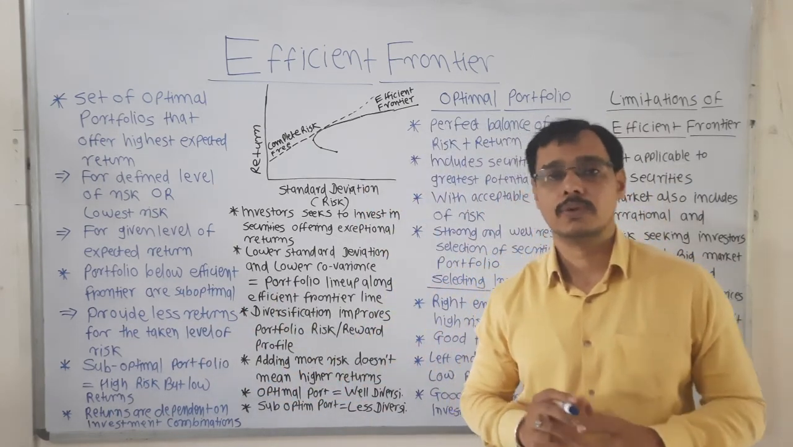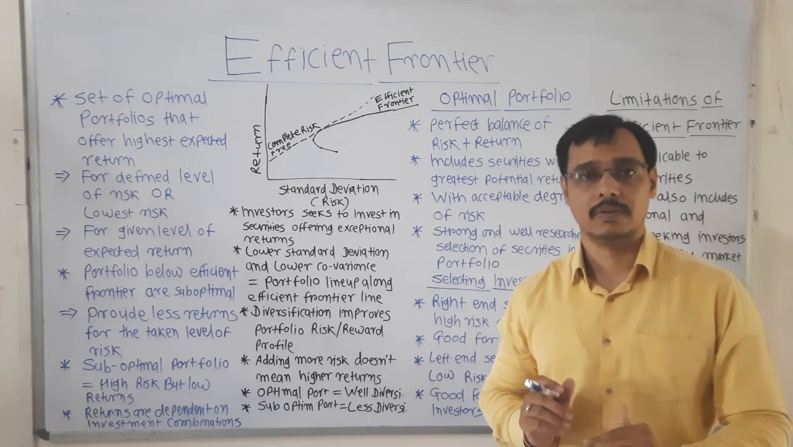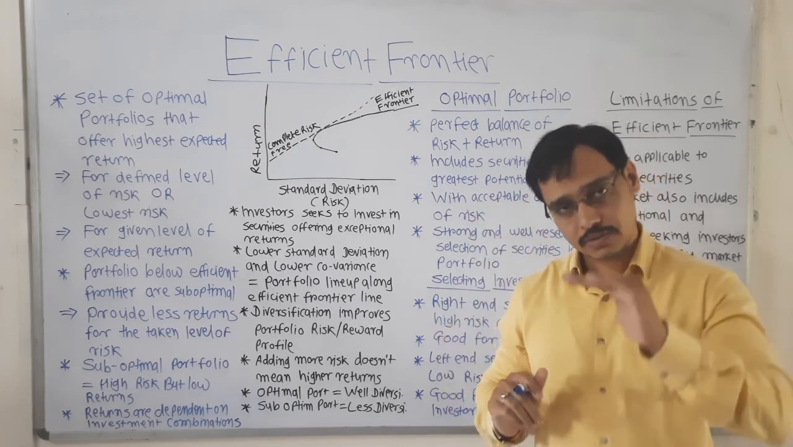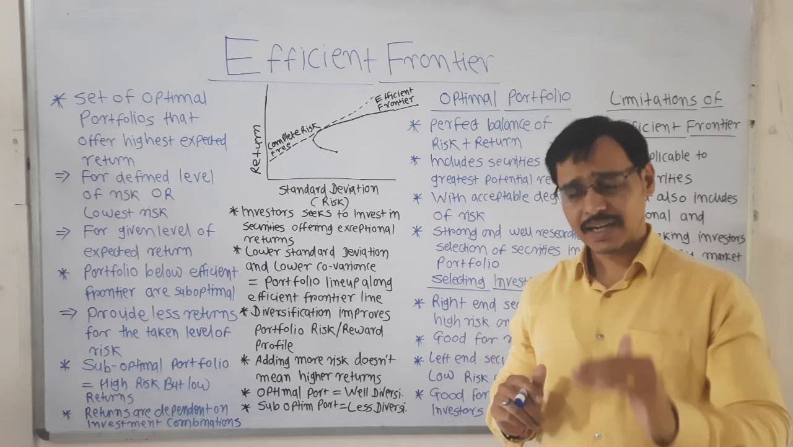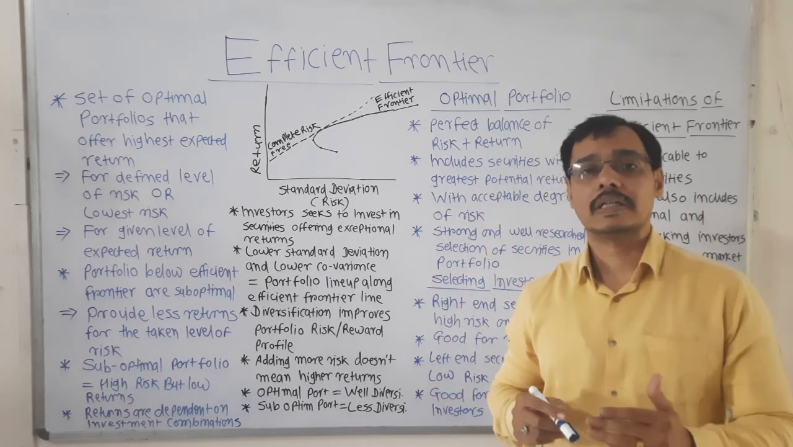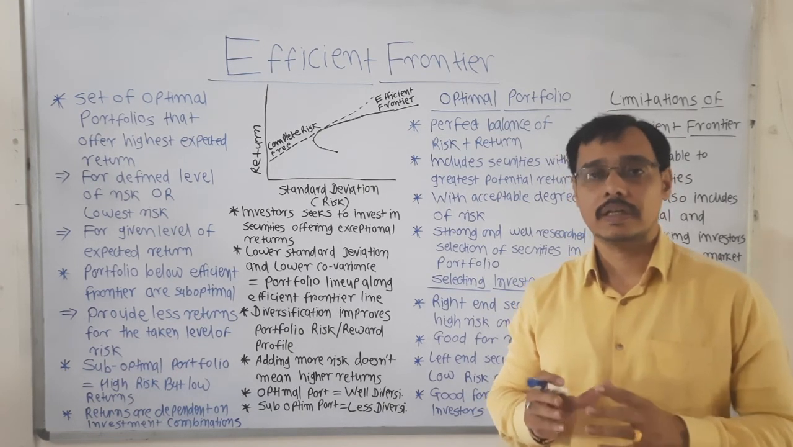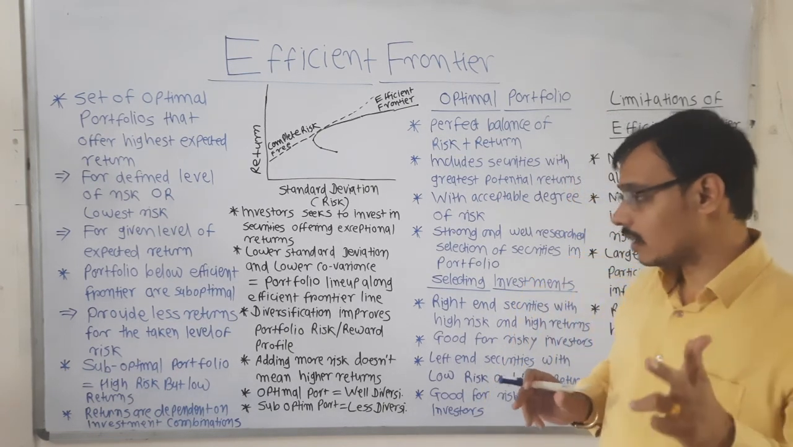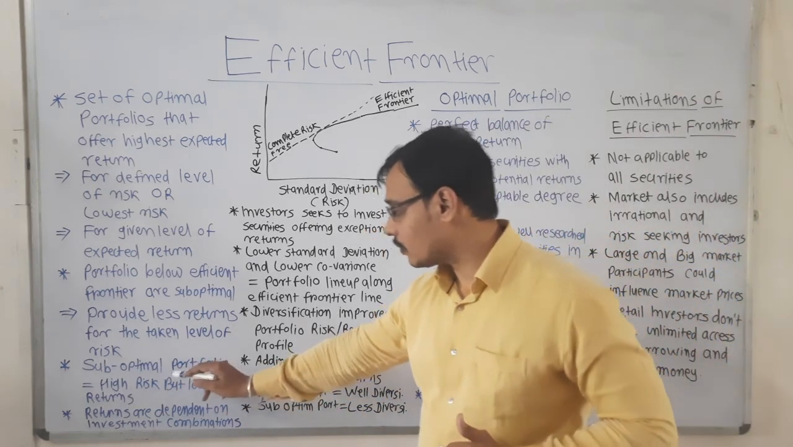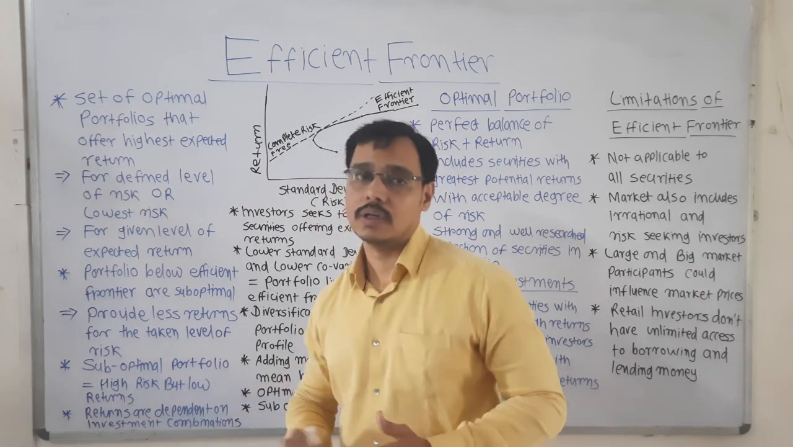When your portfolio is not well diversified, when it is not optimal, it is suboptimal. At that time the risk will be higher, but the returns will not be as expected. The returns will be very low and your risk will be high. The meaning of a suboptimal portfolio is high risk but low returns.